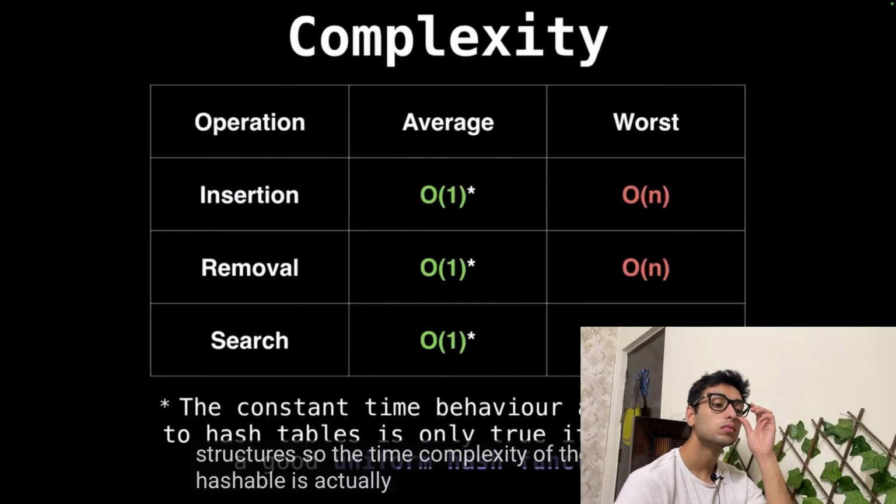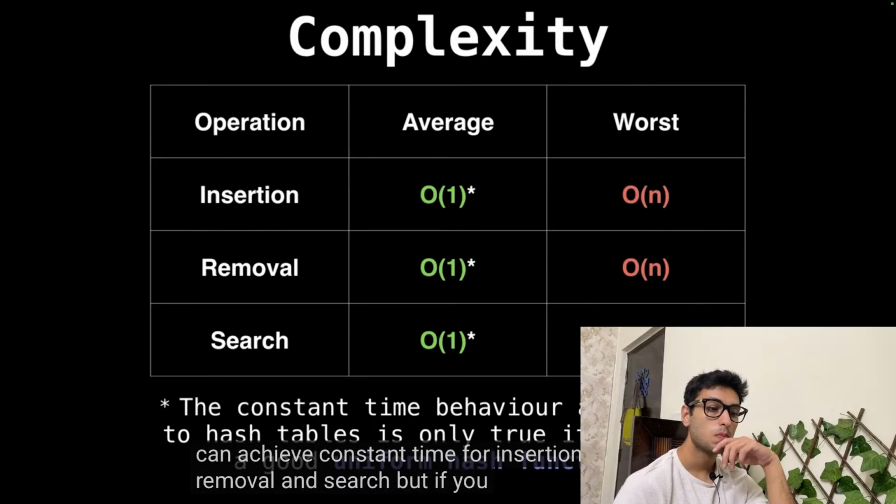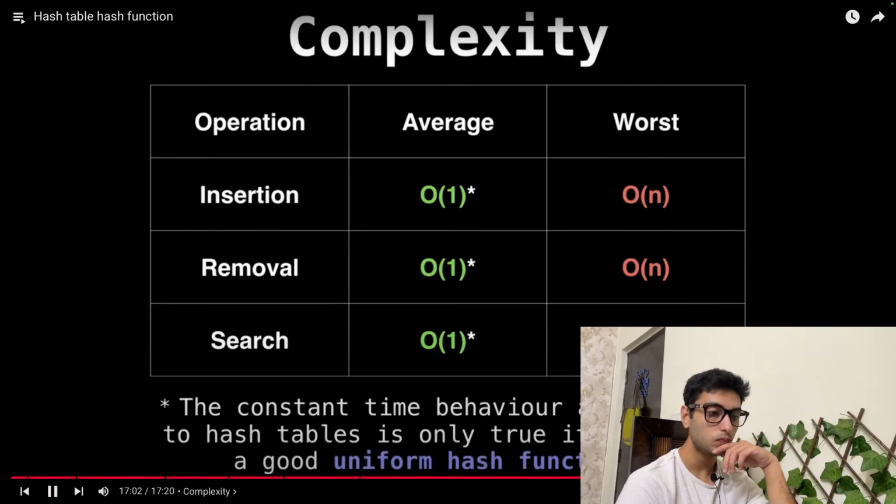So the time complexity of the hash table is actually pretty remarkable. In fact, it's amazing. On average, we can achieve constant time for insertion, removal, and search, but if you have a terrible hash function that's not uniform, then you can get linear time, which is really, really bad.